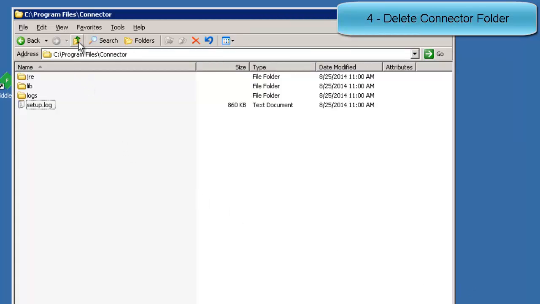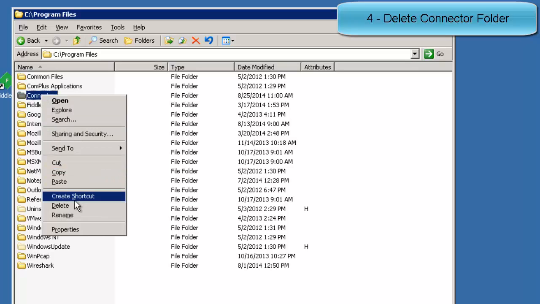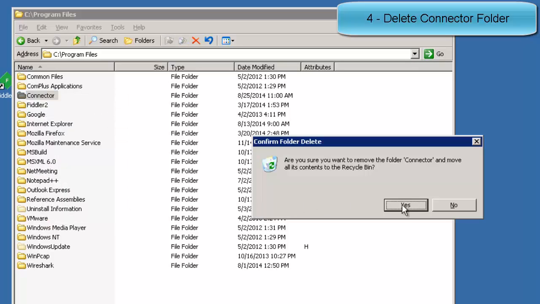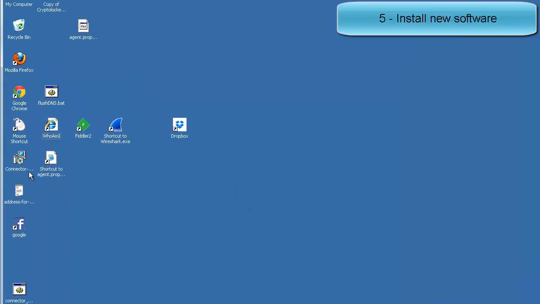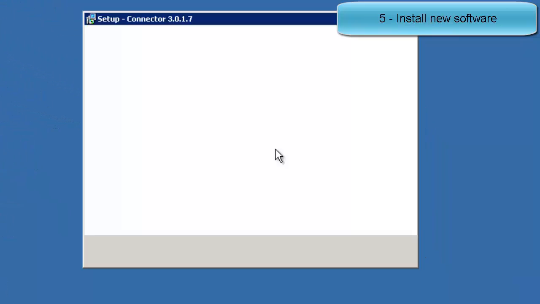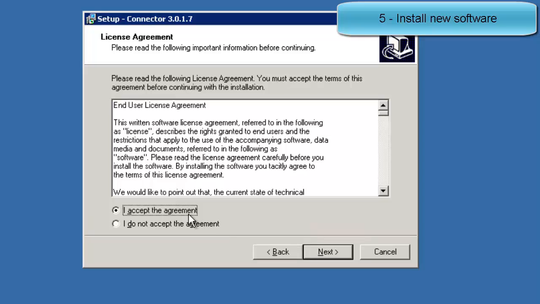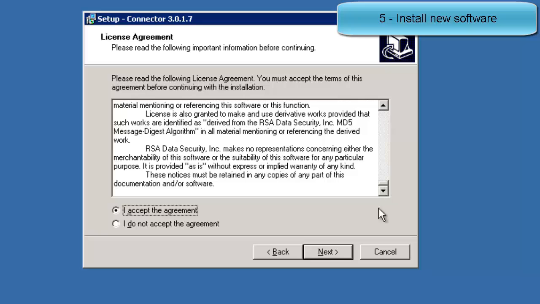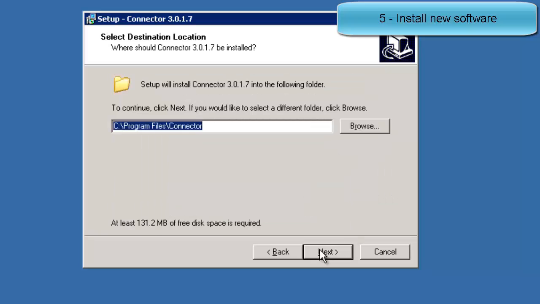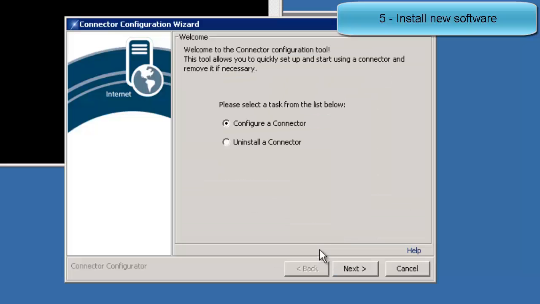Once uninstalled, delete the existing connector directory. Run the installer for the new version of the connector. Configure the same options as before, including the license key that is found inside the agent.properties file.